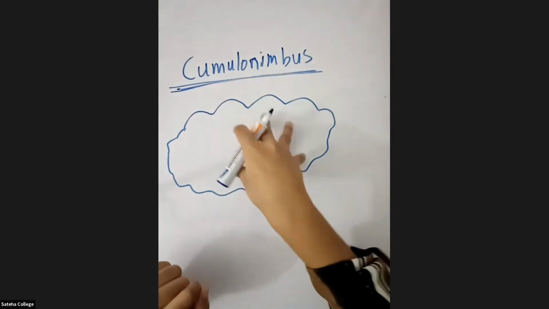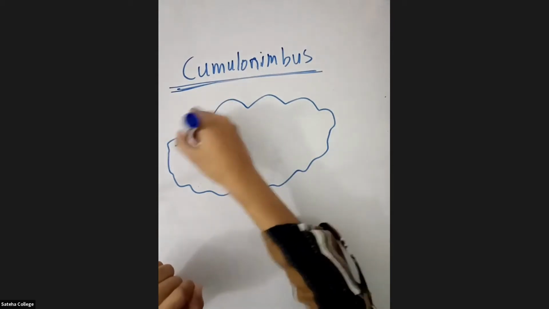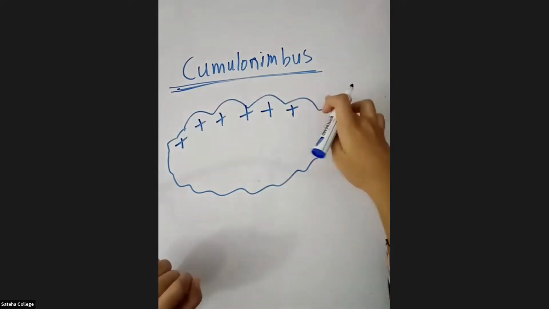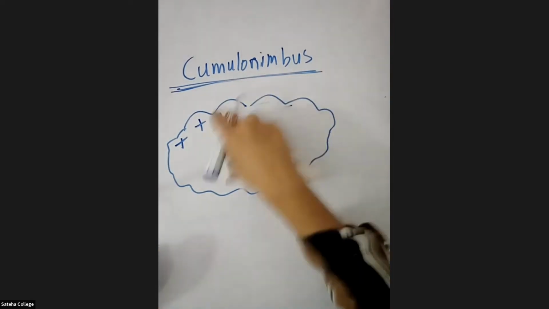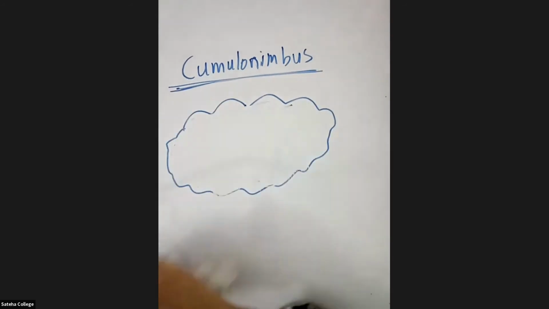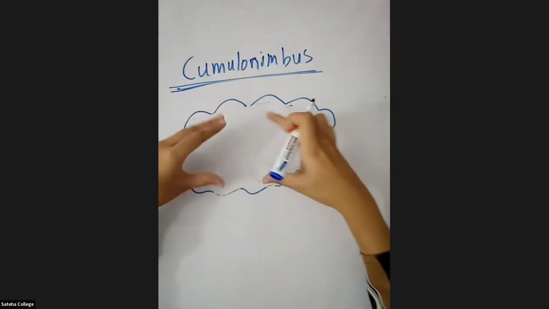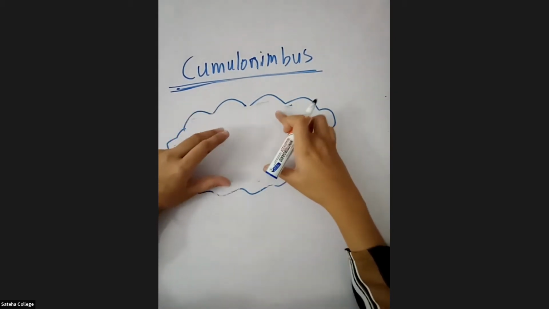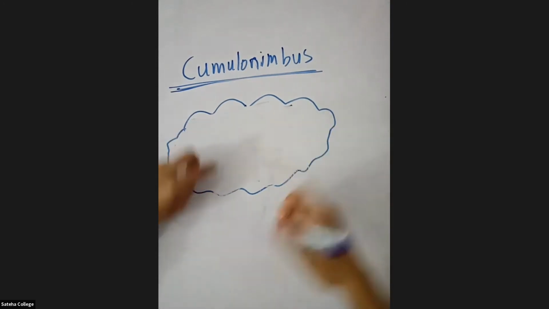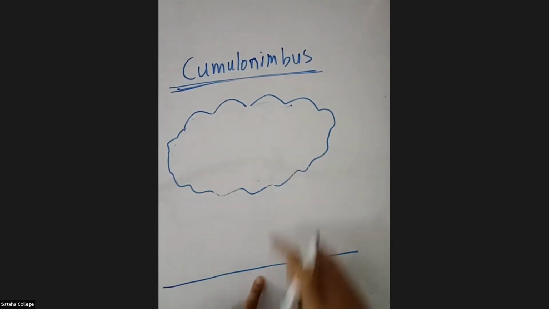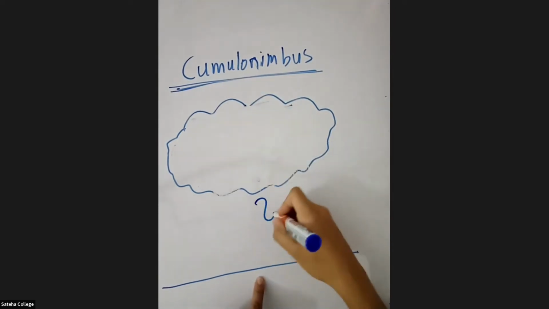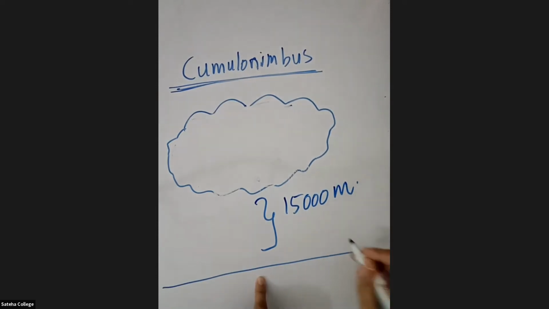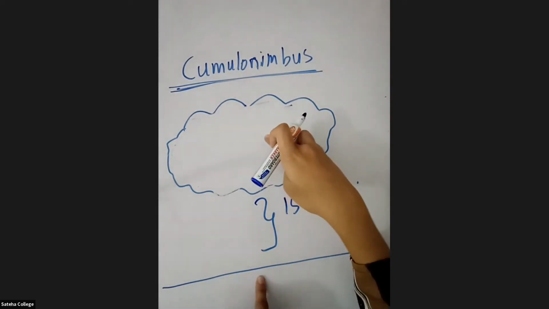So when you consider the cumulonimbus clouds, the positive charge is accumulated. Before this, I'll teach a small other part and then come to this part, okay? So that you will understand. When you consider these cumulonimbus clouds, this is the type of cloud that contributes mostly to lightning. And when we measure the distance from the land to these cumulonimbus clouds, it is going to be 15,000 meters.